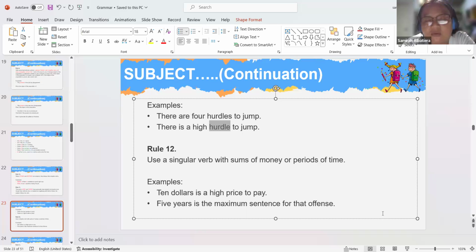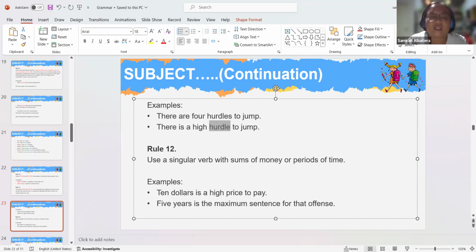So all the rules, we just need to be familiar with all the rules. Then if we do that, we can easily use correctly the subject and verb agreement.